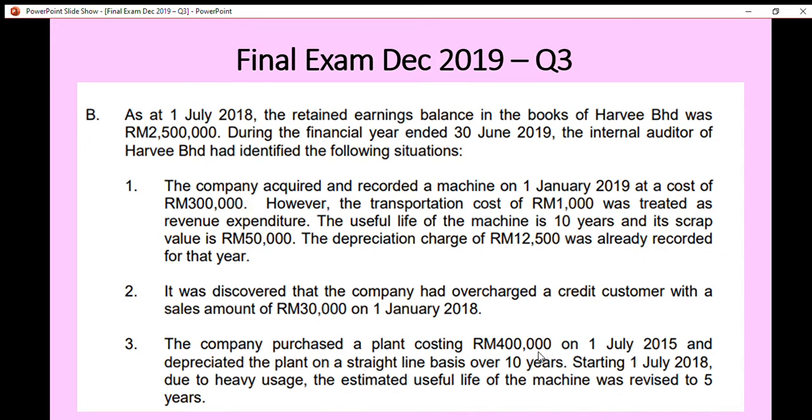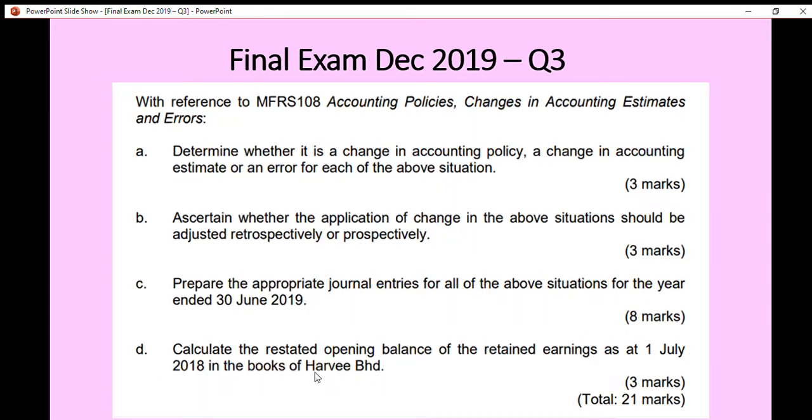But starting 1st July 2018, the useful life of the machine was revised to 5 years. That means the remaining useful life of the machine has now become 2 years only. All right, let's check out the question.